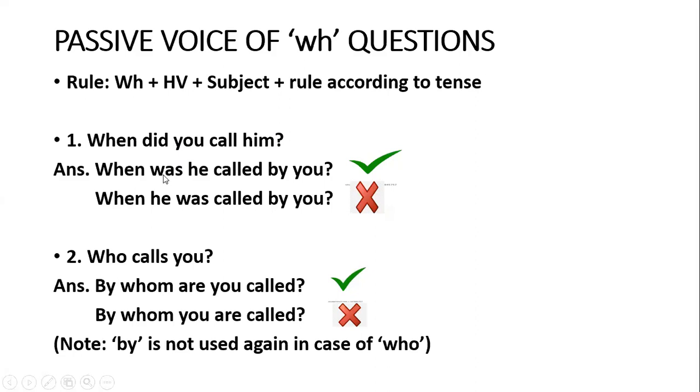क्योंकि ये object जो है वो आगे चला जाएगा, तो हमारा him जो है, it will swap the position of the subject, so it will come in the beginning. So the sentence becomes: when was he, then the third form of verb called, and then by, and then the subject. This is the object, this is the subject. So it is: when was he called by you.